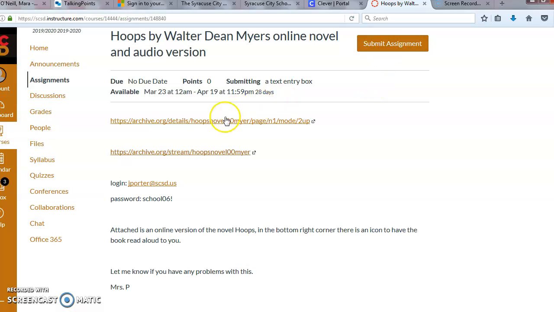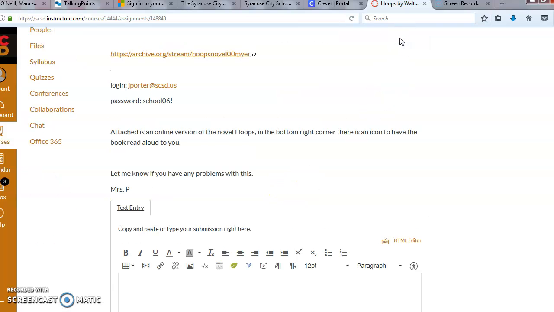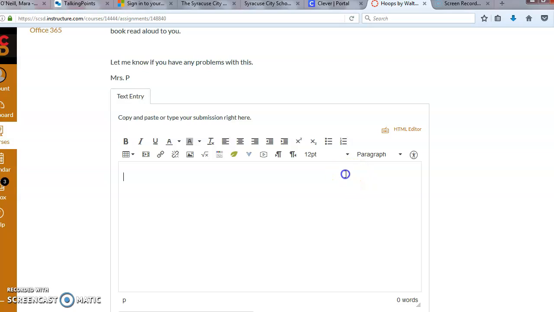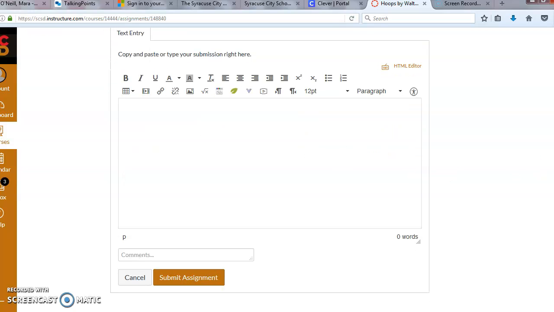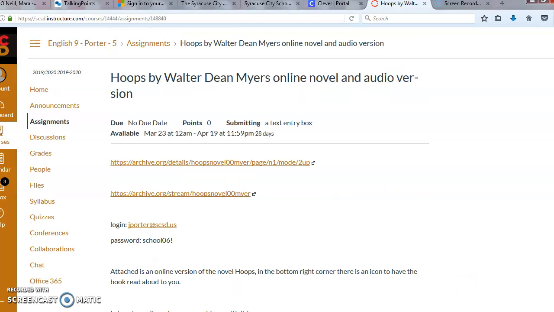For example, if you go here, log in with her user ID and password and it doesn't work, and then you go here and log in with her user ID and password and it still doesn't work, then you're going to go to submit assignment. You're going to go down here, you're going to type in the links aren't working, or it won't let me log in, or it doesn't read to me, okay? And then you're going to go and click submit assignment so that way she knows something is not working with these 2 links, okay? If everything works out and you get the opportunity to go ahead and have it read aloud to you, start with chapter 1.